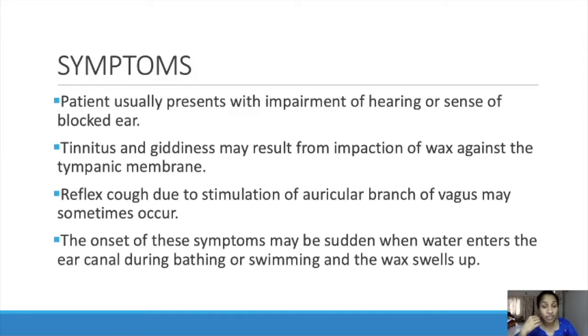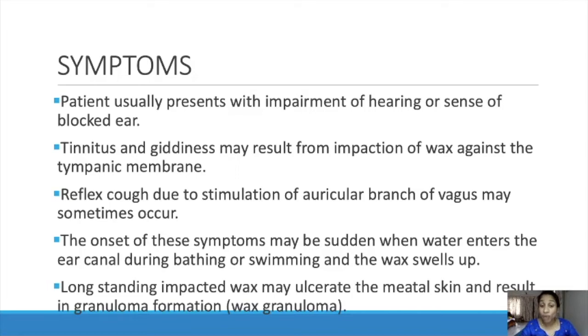The onset of these symptoms may be sudden when water enters the ear canal during bathing or swimming and the wax swells up. So mainly after taking a bath, or if they are going for a swim, the symptoms will appear, because after entering the water this wax will get swollen. At that time this hearing problem, this blocked ear and all these symptoms will happen.